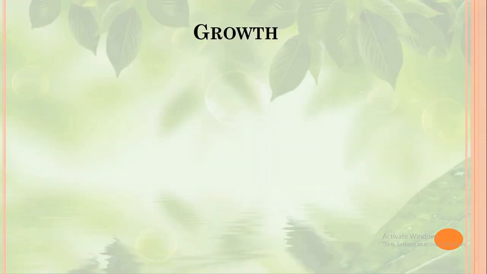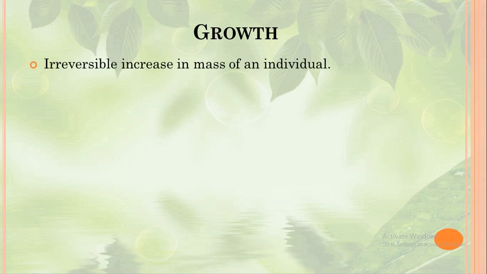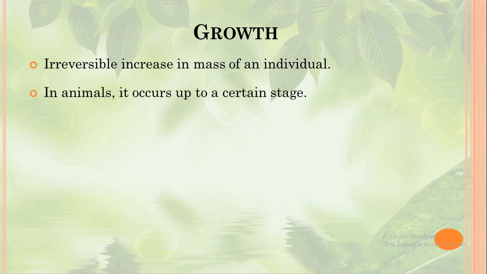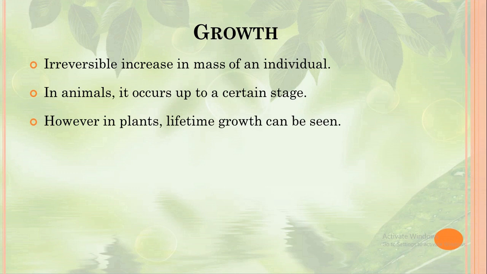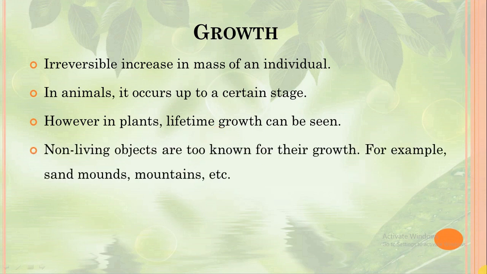So first trait is growth. It is an irreversible increase in mass of an individual. Growth in case of animals occurs up to a certain stage, while in case of plants, lifelong growth can be seen. And this lifelong growth in case of plants is due to the presence of some meristematic tissues. But growth can't be taken as a sole criteria for defining living organisms because some non-living objects are also known for their growth. For example, sand mounds, mountain boulders, these also grow with time.